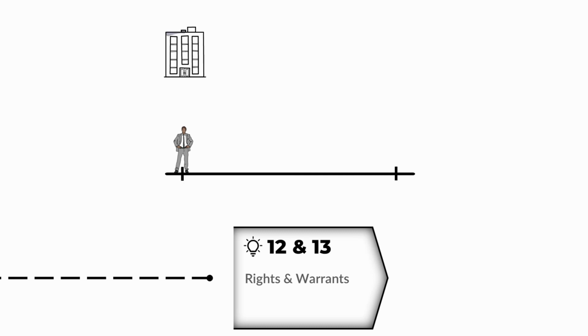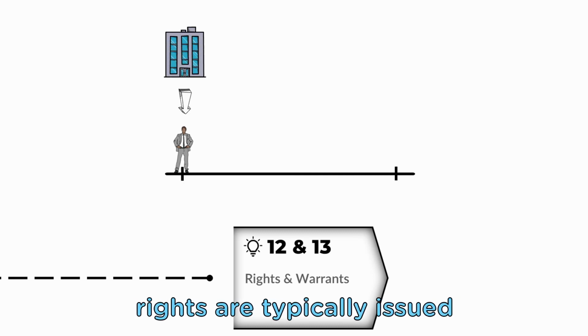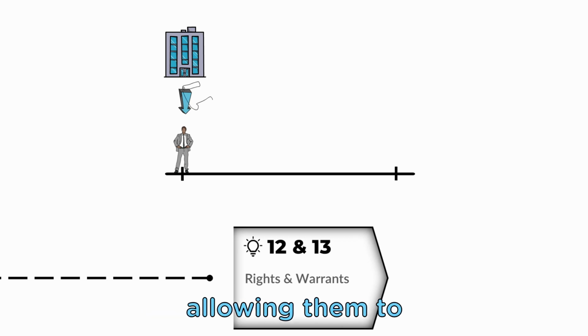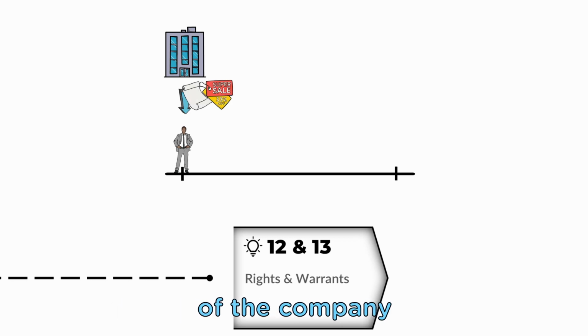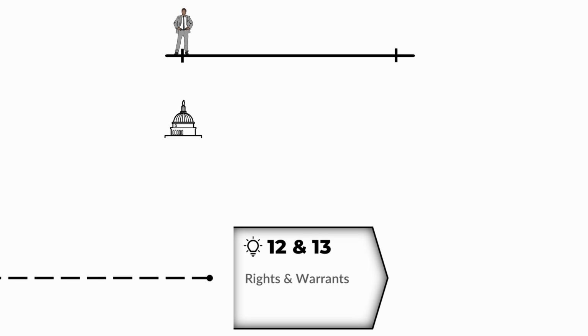Rights and warrants are financial instruments that give the holder the option, but not the obligation, to buy or sell an underlying asset at a specified price and within a specified time frame. Rights are typically issued to existing shareholders, allowing them to purchase additional shares of the company at a discounted price. Warrants are similar but are usually issued to investors as a sweetener alongside a bond or preferred stock issuance.